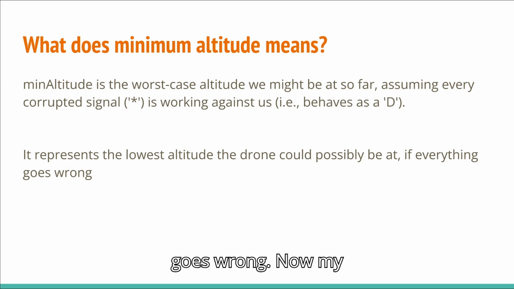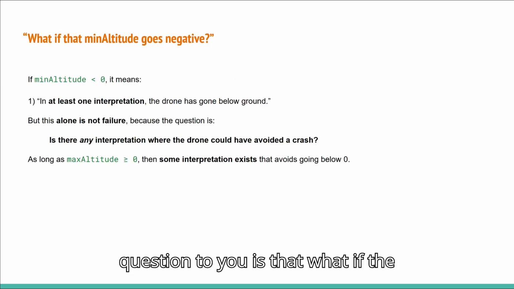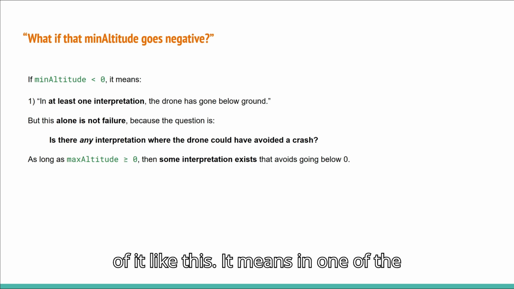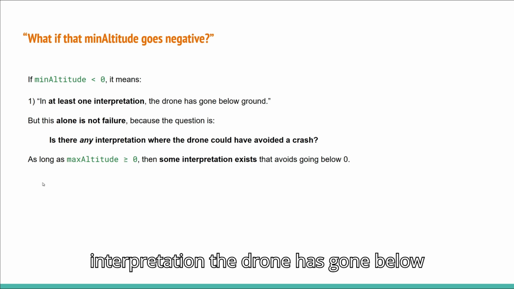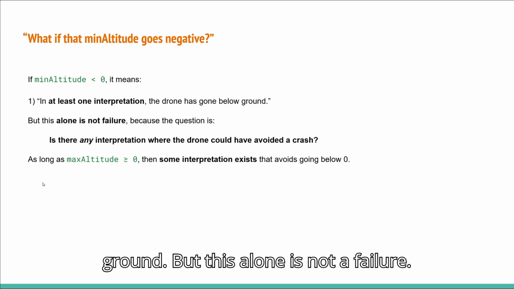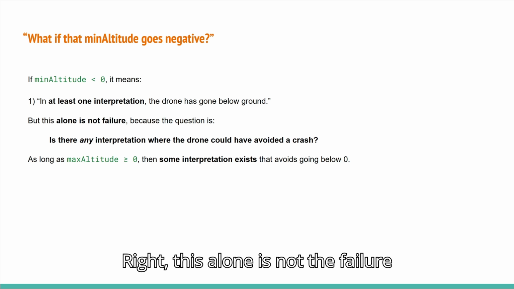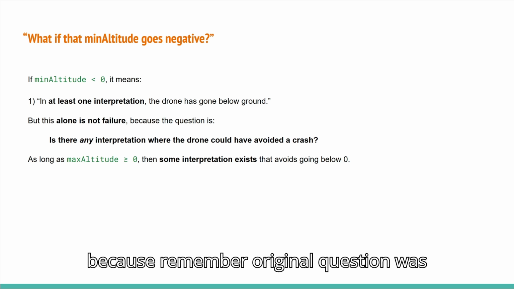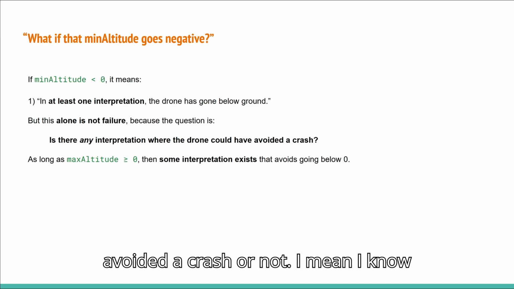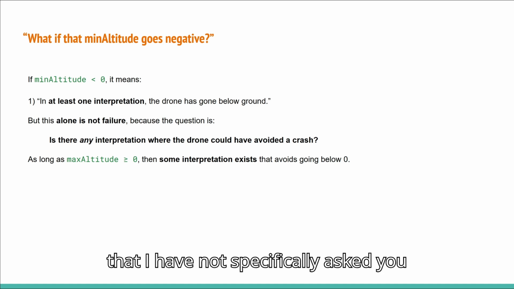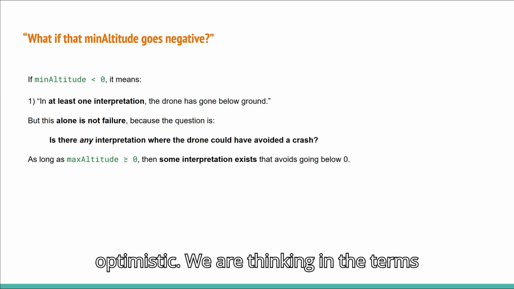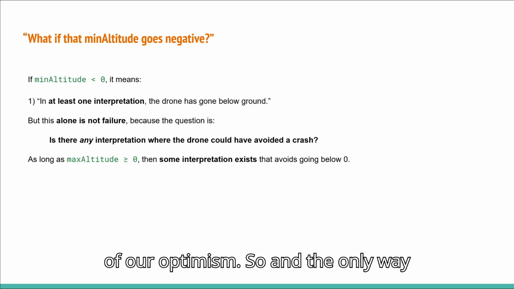if everything goes wrong, right? Now, my question to you is, what if the minimum altitude goes negative? Think of it like this. It means that in one of the interpretations, the drone would have gone below ground. But this alone is not a failure, because remember our original question was whether the drone could have avoided a crash or not. What I meant to say is that we want to be optimistic. We are thinking in terms of our optimism.